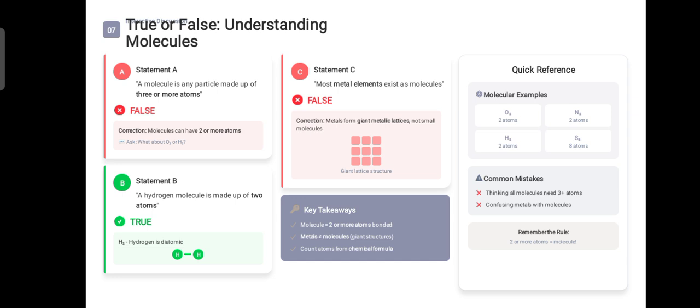Next, most metal elements exist as molecules. So this is false. Most metal elements form a giant metallic lattice structure, not small molecules. Metals always make giant structures.